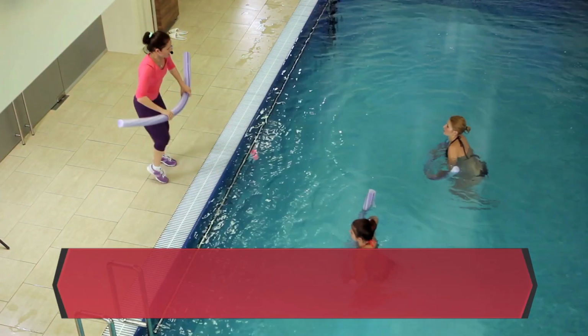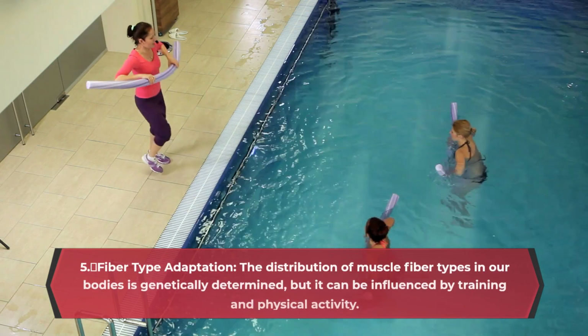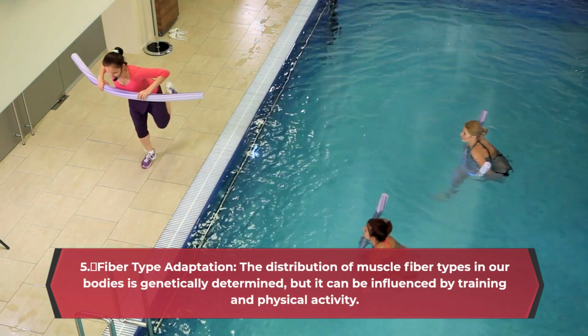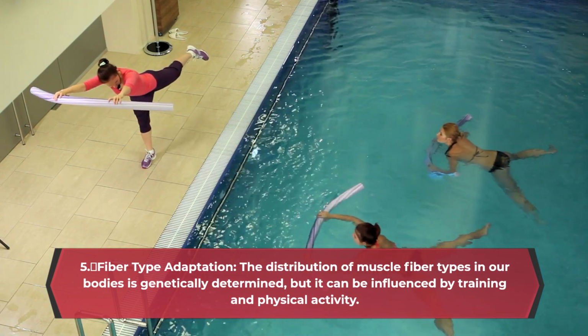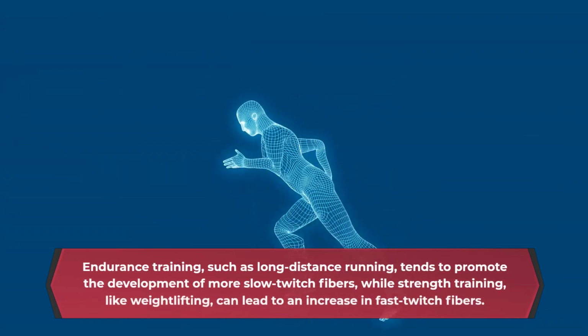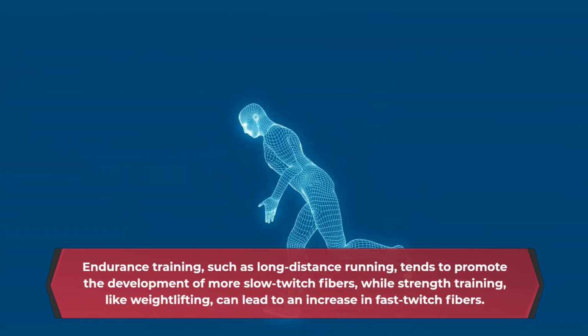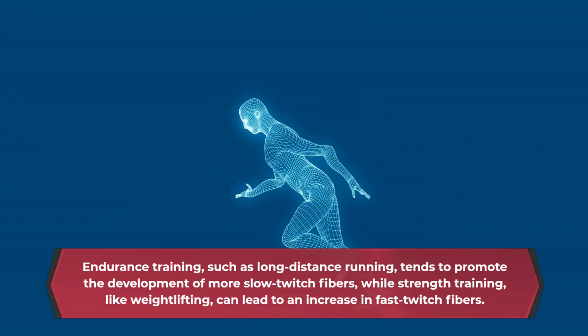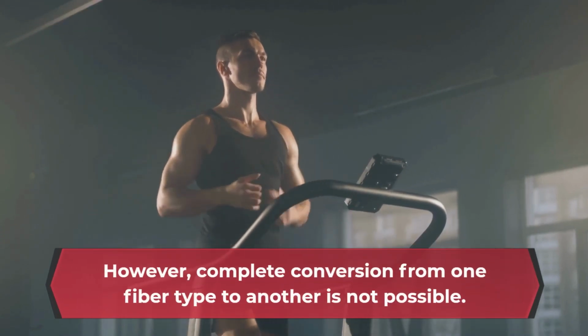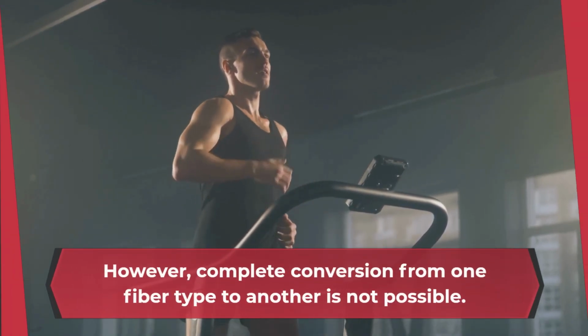5. Fiber type adaptation. The distribution of muscle fiber types in our bodies is genetically determined, but it can be influenced by training and physical activity. Endurance training, such as long-distance running, tends to promote the development of more slow-twitch fibers, while strength training, like weightlifting, can lead to an increase in fast-twitch fibers. However, complete conversion from one fiber type to another is not possible.